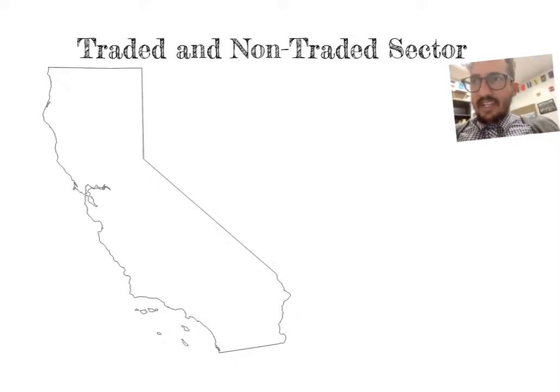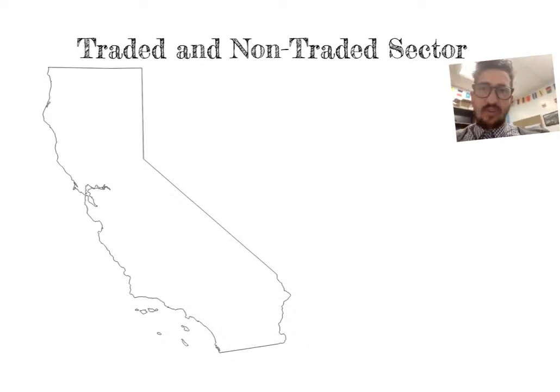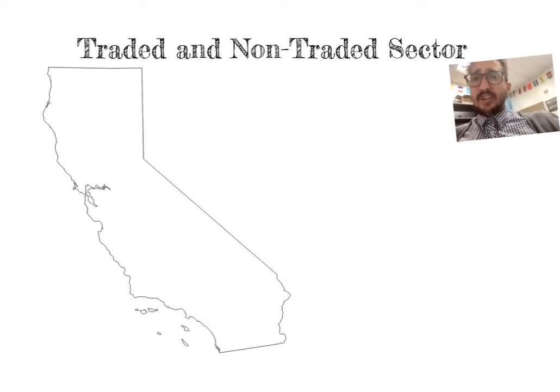Okay, y'all. Today's big talk is answering this question: how does a region grow economically? Well, what is a region? A region is any bounded geographic space. So a region could be North America, it could be South America, it could be the Americas, it could be the US, it could be California, it could be Cerritos. All of those are regions.